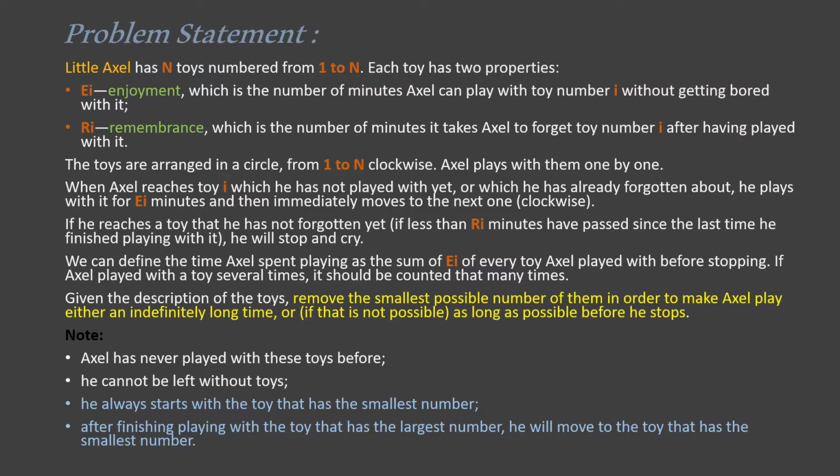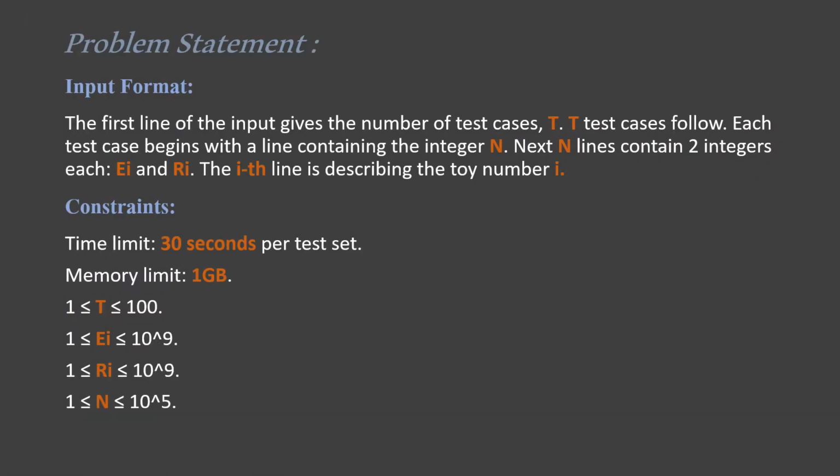We have to determine the maximum amount of time Axel can play before he starts to cry by removing minimum number of toys. So our output should be two things: minimum number of toys that are removed and the maximum time that Axel will play for. If Axel can play for indefinite amount of time, then return indefinitely. Note that initially Axel has not played with any of the toys and he should not be left with 0 toys.